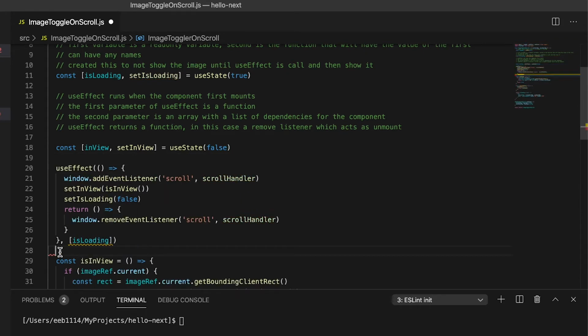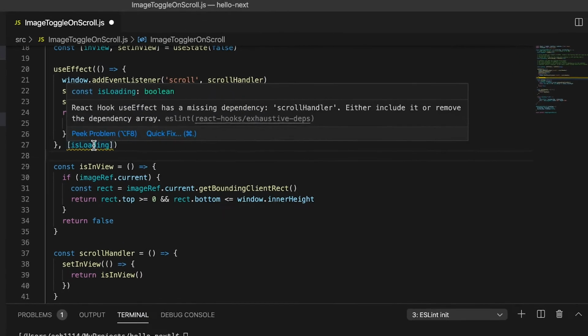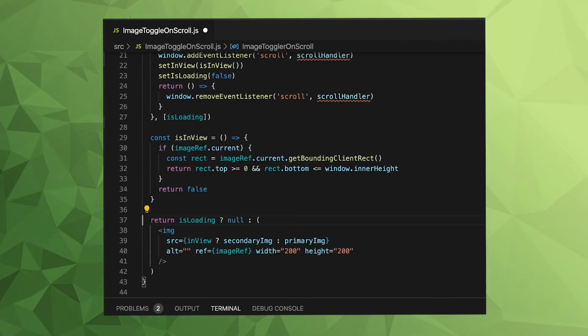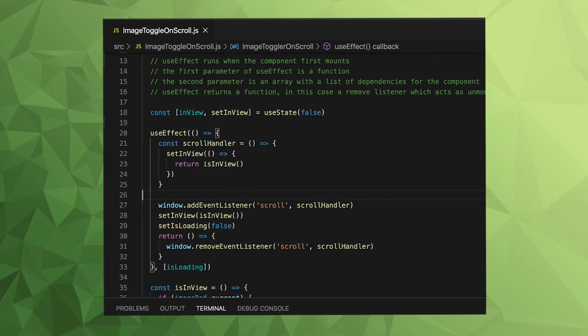The initial useEffect problem went away, but we have another hooks problem, underlined by ESLint. React Hook useEffect has a missing dependency: scrollHandler. Either include it or remove the dependency array. Let's change the code for it. Great! Our project is fixed and it now conforms to React hook rules.